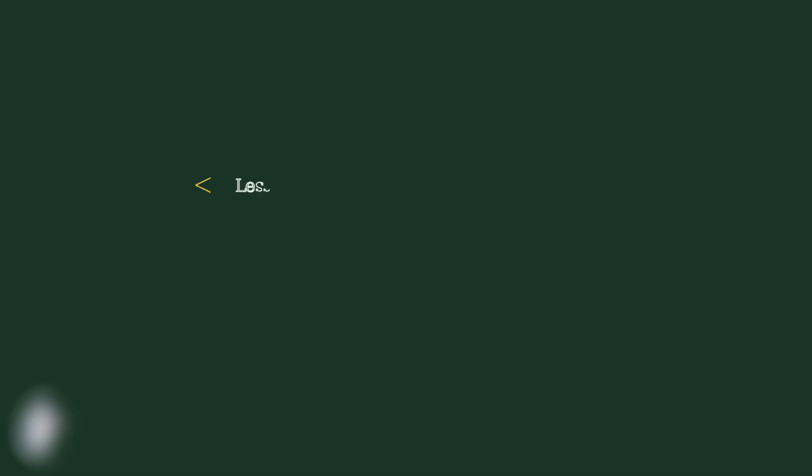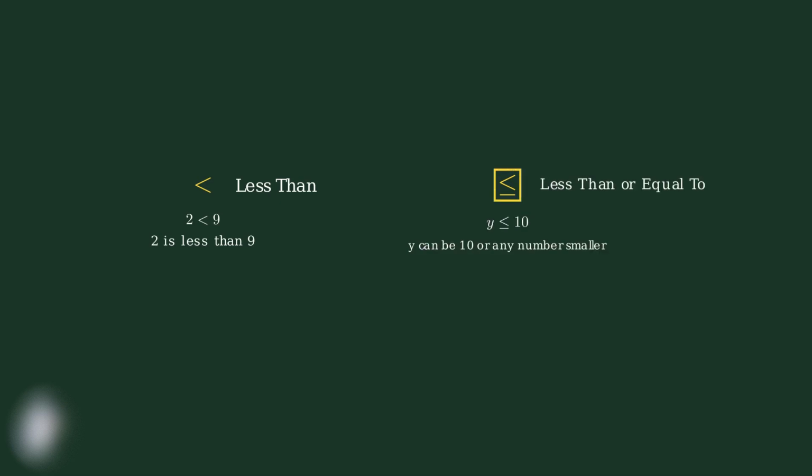The third symbol is less than, which points in the opposite direction. When we write 2 is less than 9, we're saying that 2 has a smaller value than 9. Notice how the symbol opens toward the larger number. This is a helpful way to remember the direction. The fourth symbol is less than or equal to. This means the value can be exactly equal to the number, or any number smaller. When we write y is less than or equal to 10, y could be 10, or 9, or 5, or any number less than 10.